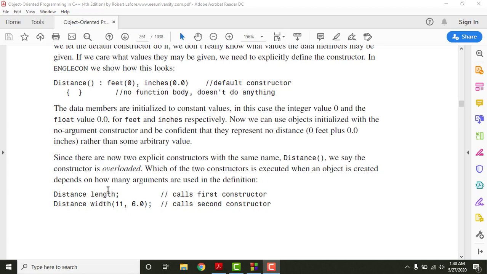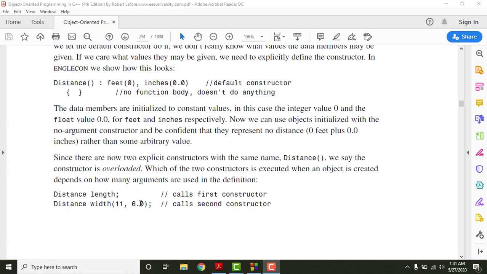When we create an object like this way, then we need a no argument constructor, or simply we need a default constructor to initialize data members for that specific object, right? So when we create an object like this way, then the data members will be initialized to the value of 0 and 0.0 by the help of the default constructor here, right? And when we assign the value to data members for this specific object, then they will be initialized by the help of a two argument constructor, right?